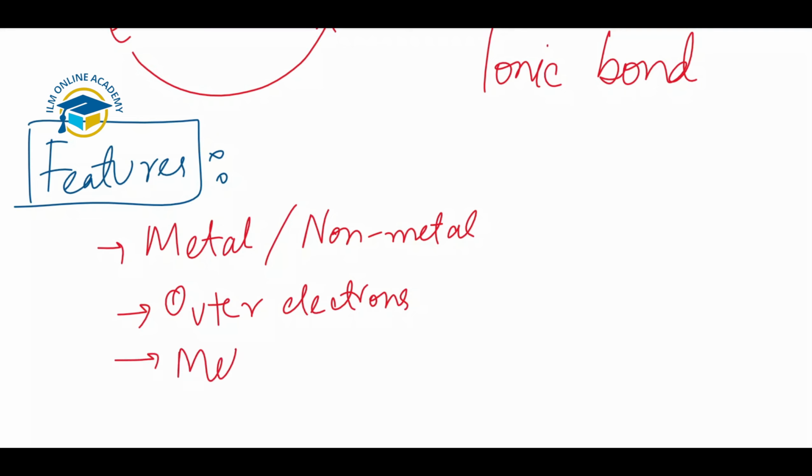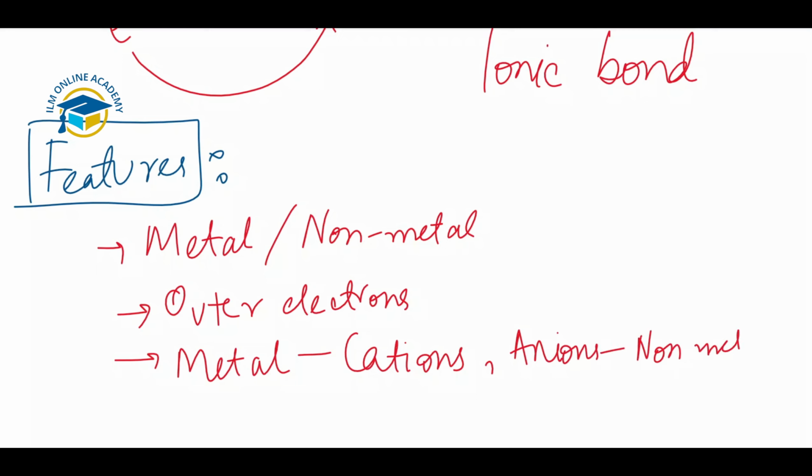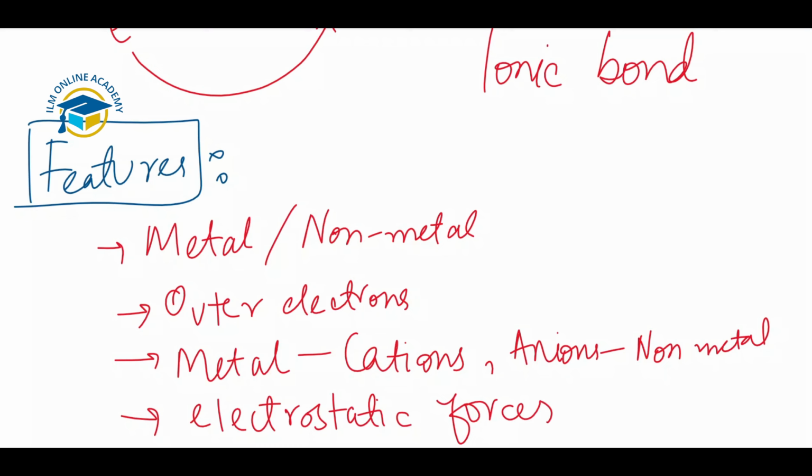Metals form cations and non-metals form anions. Cations are formed by the metals because of free electrons present in their structures, and anions form from non-metals. And next, ionic bonds result from the electrostatic forces of attraction between the oppositely charged ions. So there should be electrostatic forces of attraction between oppositely charged ions, then ionic bonds, or ionic compounds, are formed between the different atoms. These are the important features of ionic bonding.